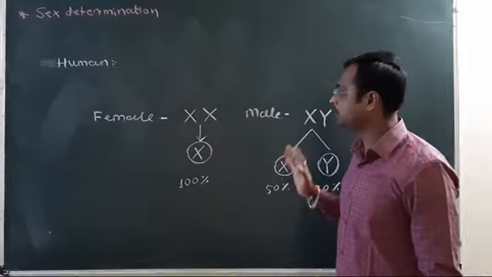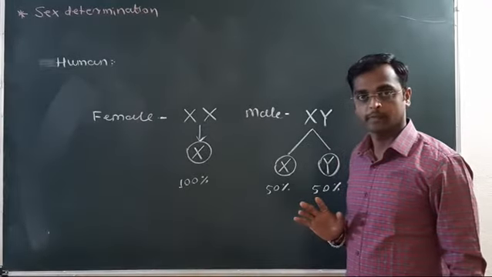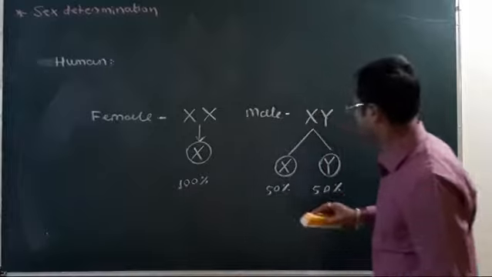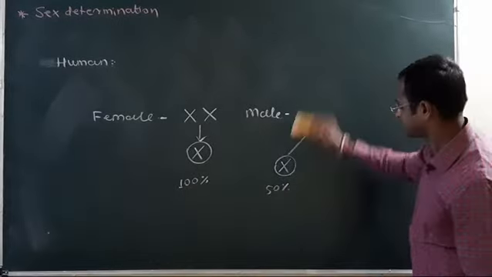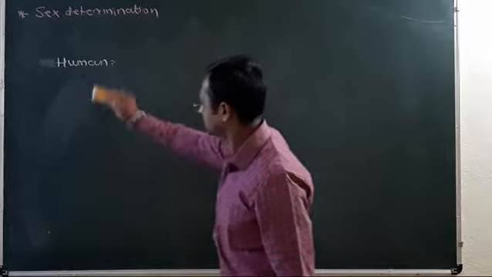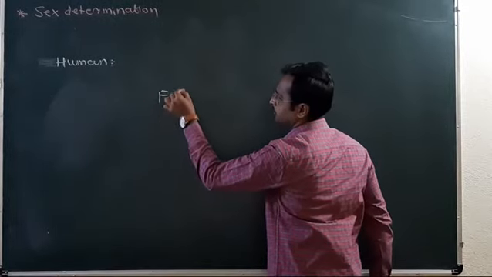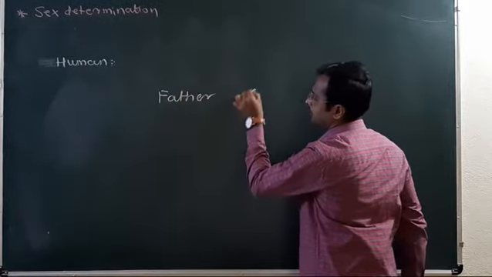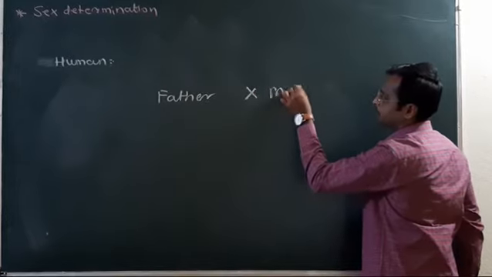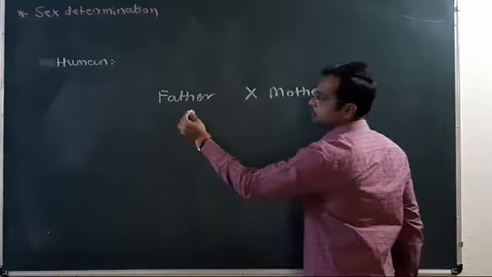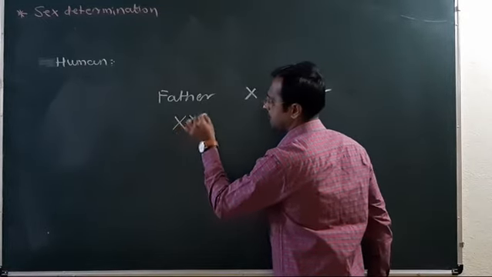Now, who will determine the sex? Let us consider father and mother. The genotype of the father is XY.